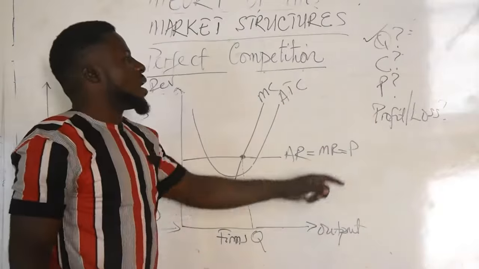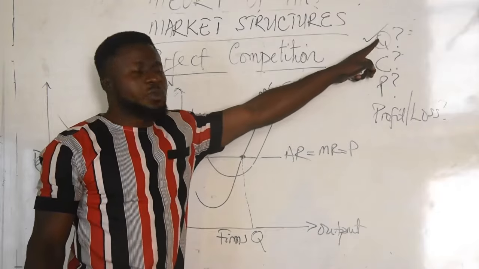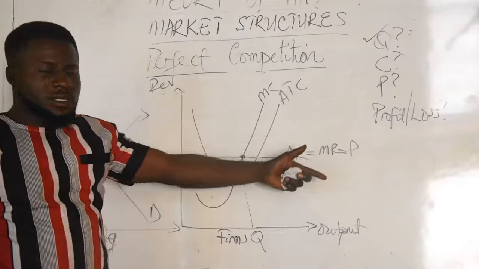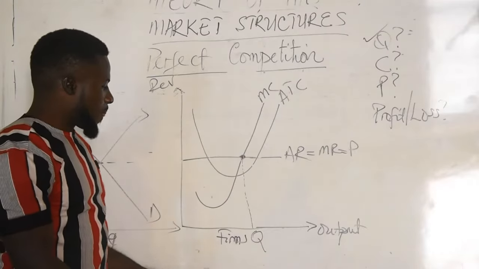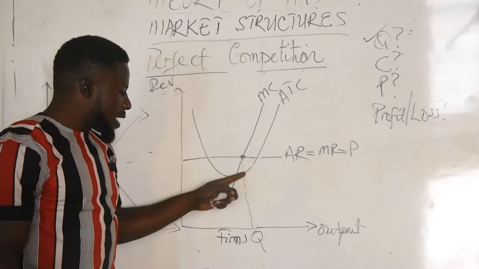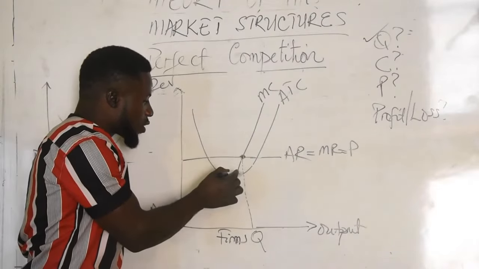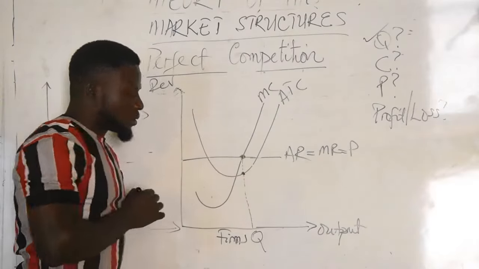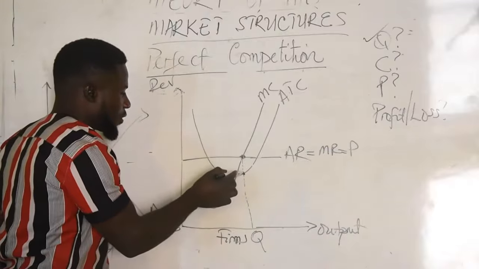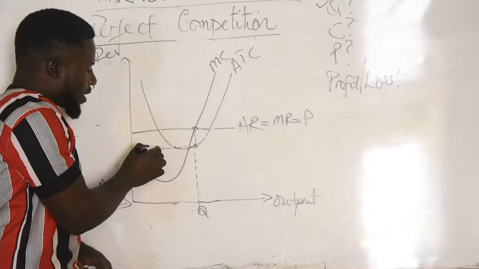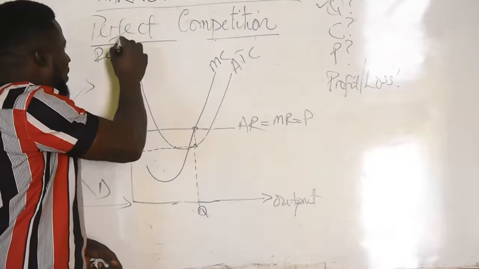The next, how much will it cost this firm to produce that output? The cost is simply determined by where this dotted line of output touches the average cost curve. This is where it touches the average cost curve. We take it to the margin, relate it to the cost and revenue axis.